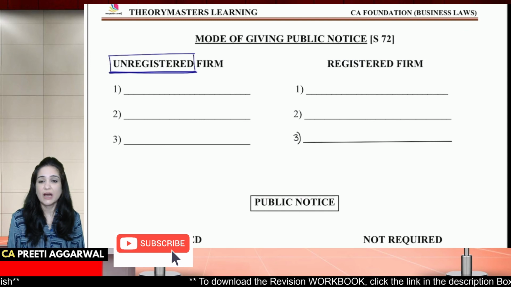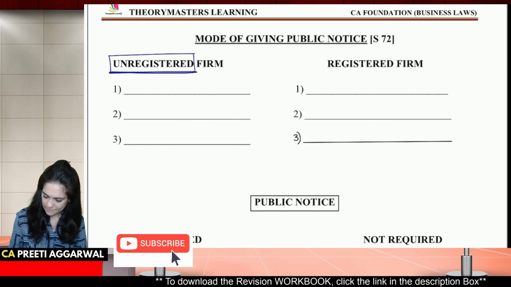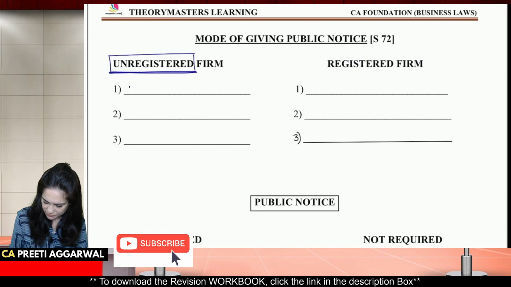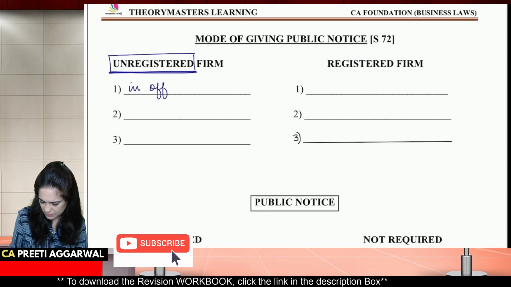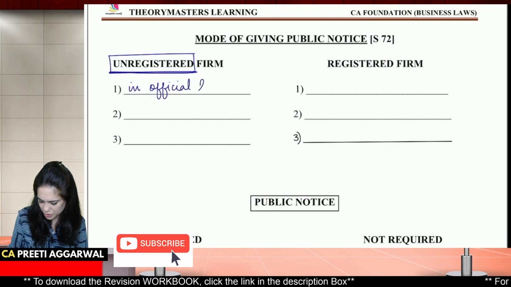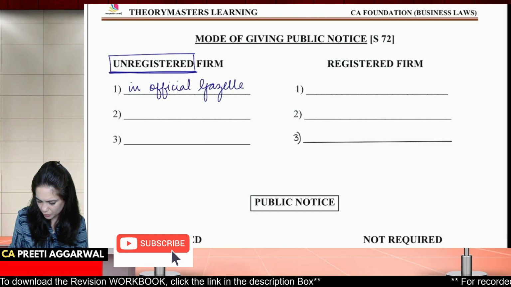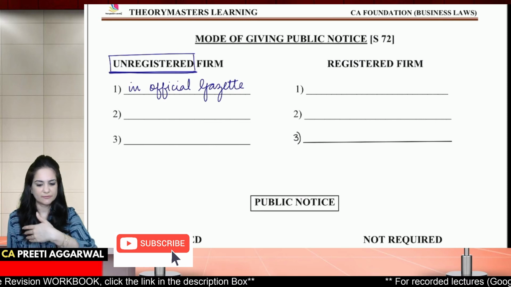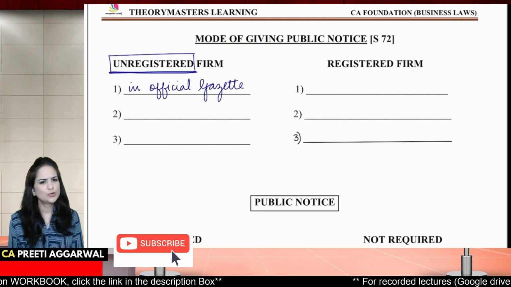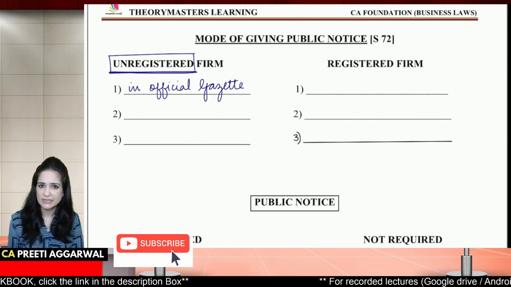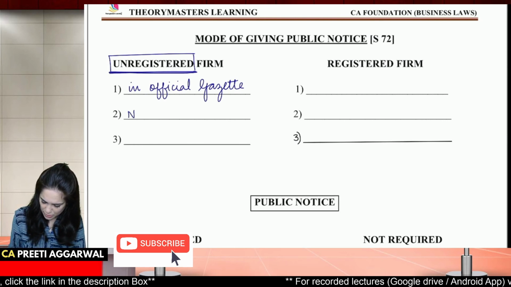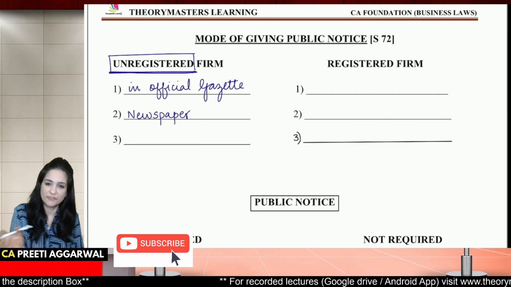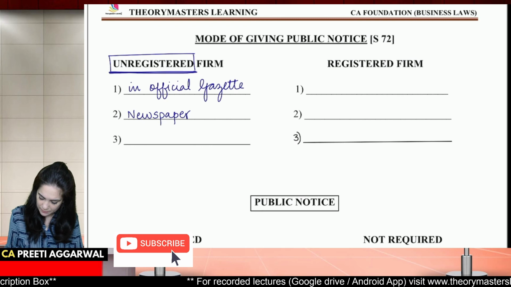In case of an unregistered firm, public notice will be given in the official gazette. This is how you give public notice. The official gazette is a public document issued by the government on a weekly basis, like for announcements. So you have to publish it in the official gazette and you will give it in the newspaper, because we feel that everyone reads the newspaper. They may not read the official gazette, but everybody reads the newspaper.